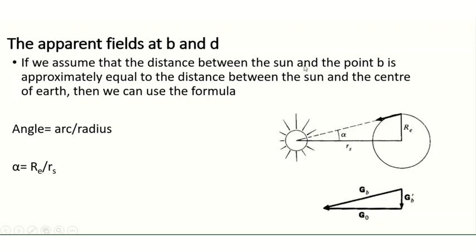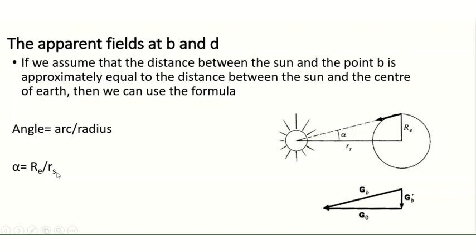We are approximating the distance between the Sun and the center of Earth to the distance between the Sun and the point B. So we will get a triangle like this. Angle is equal to arc by radius, so alpha can be written as RE by RS. GB is not parallel to G0, but we approximate alpha as RE by RS.